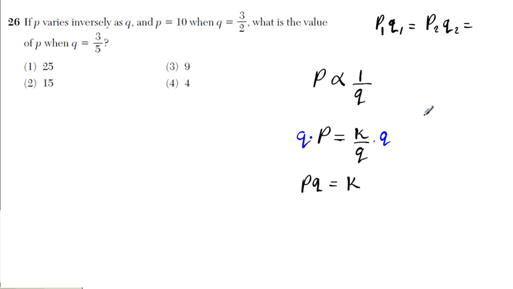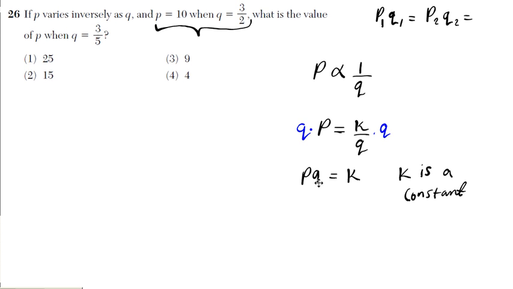You have a formula like this in chemistry. Pressure and volume. It's an inverse relationship. Anyway, so P times Q is always going to be a constant, regardless of what P or Q is, alright? So using that, let's find out what the constant k is, using the first piece of the question that we have, and then we can determine what P is using the second value of Q, alright?